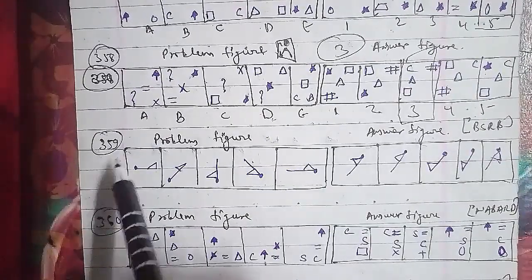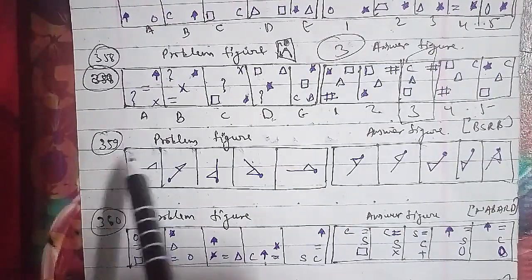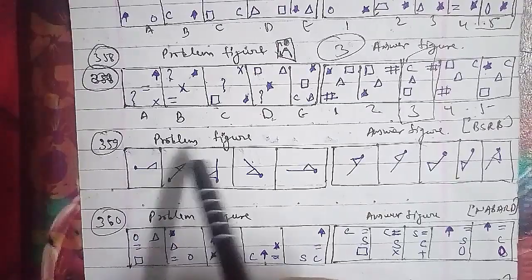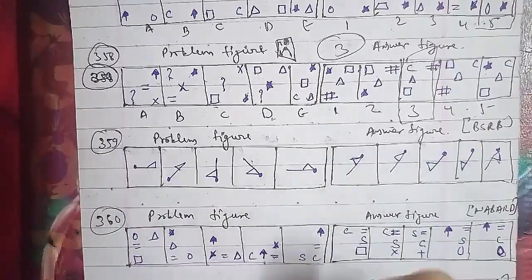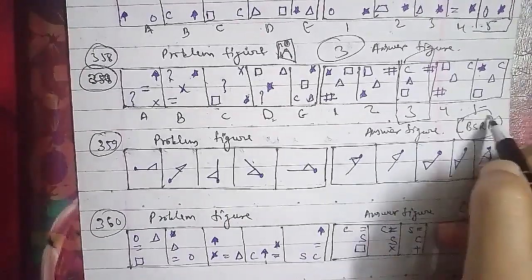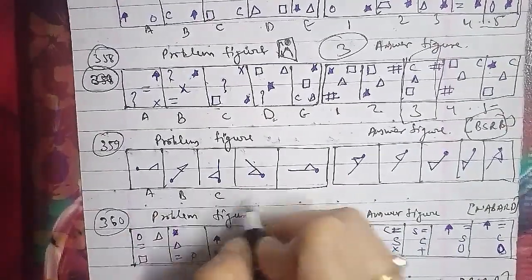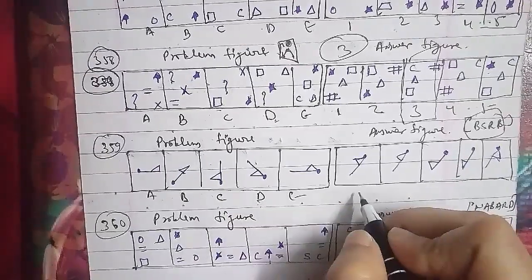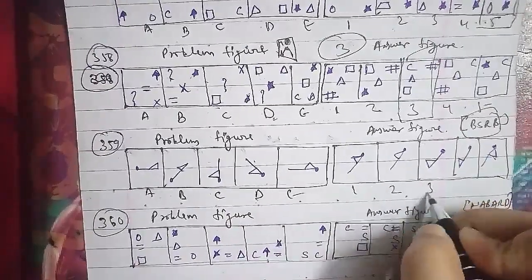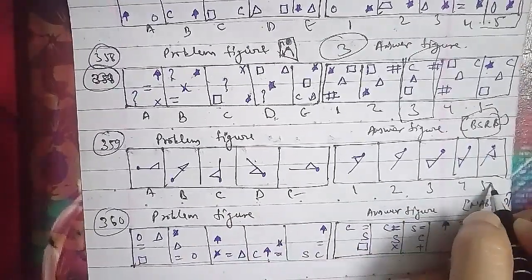Let's go ahead with another one. That is the 359th question of the session, and what we have is the problem figures as well as the answer figures, which has been asked in the RRB question paper as well. This has been named A, B, C, D and E, and for the answer figure we have 1, 2, 3, 4 as well as 5.